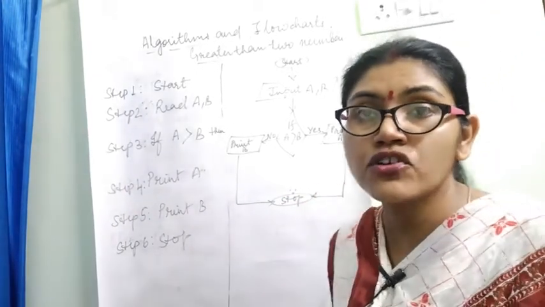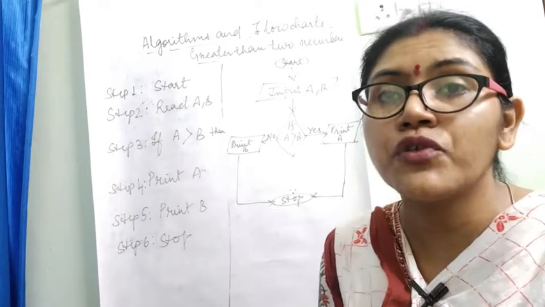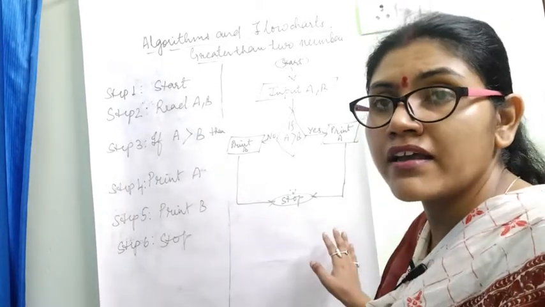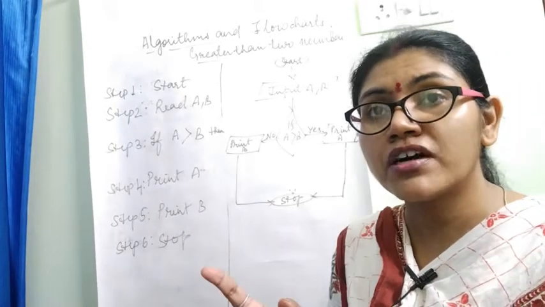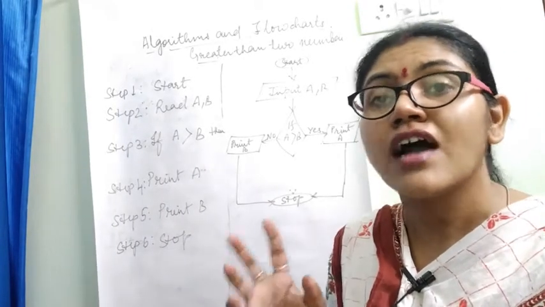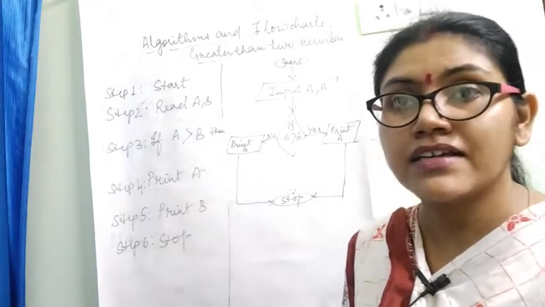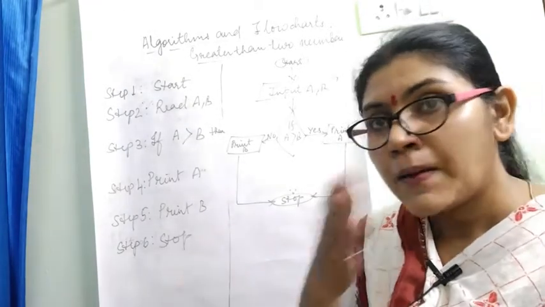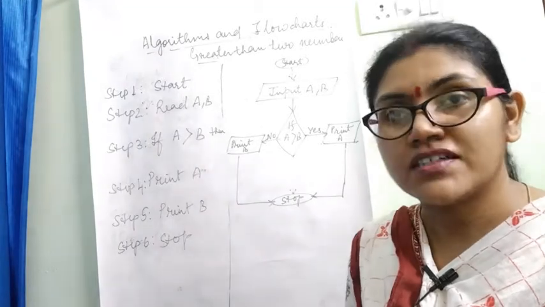One I have shown you the simple process, the regular routine which we do in a day-to-day life, and one more flowchart I have shown you which is arithmetical. 3 ways I have shown you. First was arithmetical, second was process.